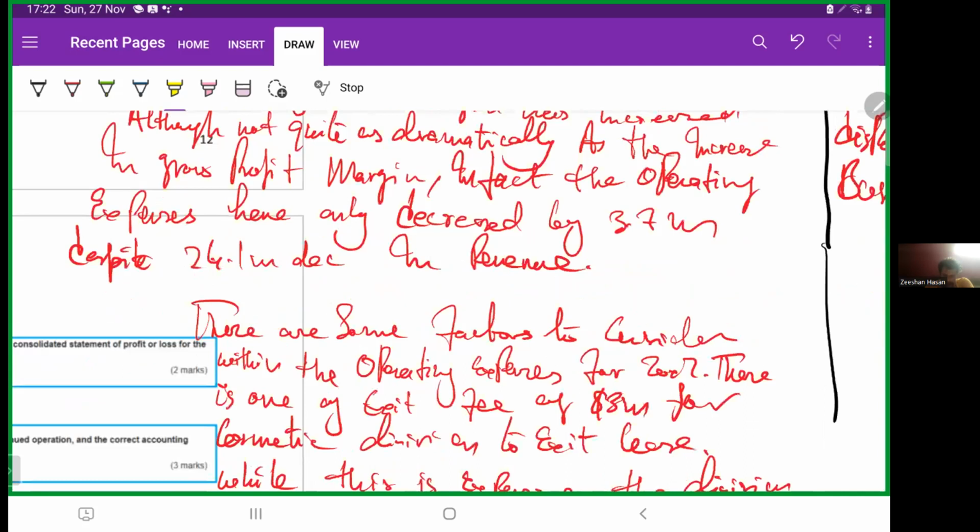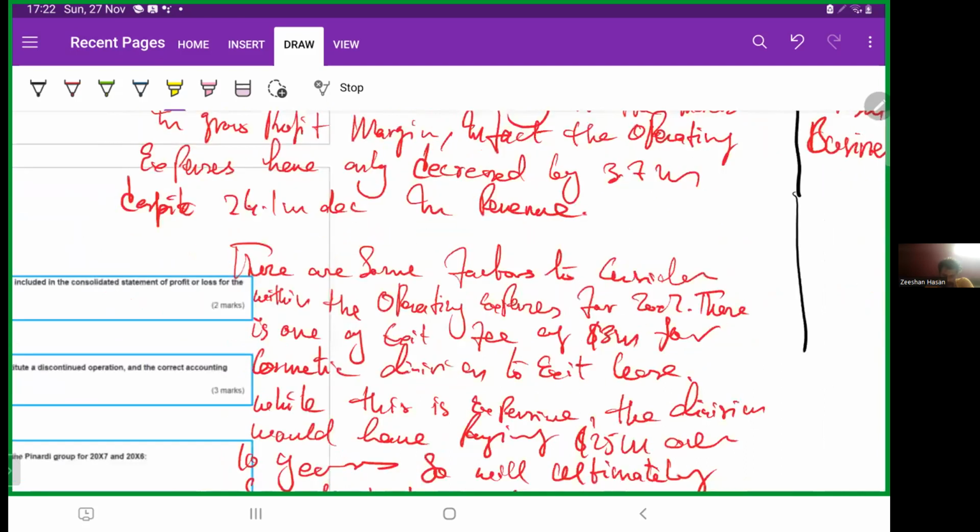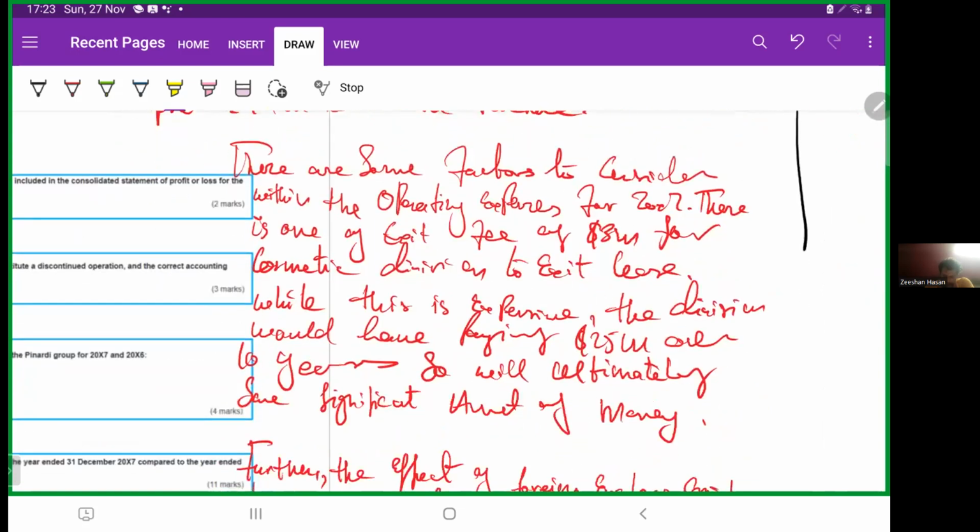There are some factors to consider. Exit fee of 3 million for the cosmetics division to exit the lease. While this is expensive, the division would have been paying 2.5 million a year for 10 years, and so will ultimately save a significant amount of money.